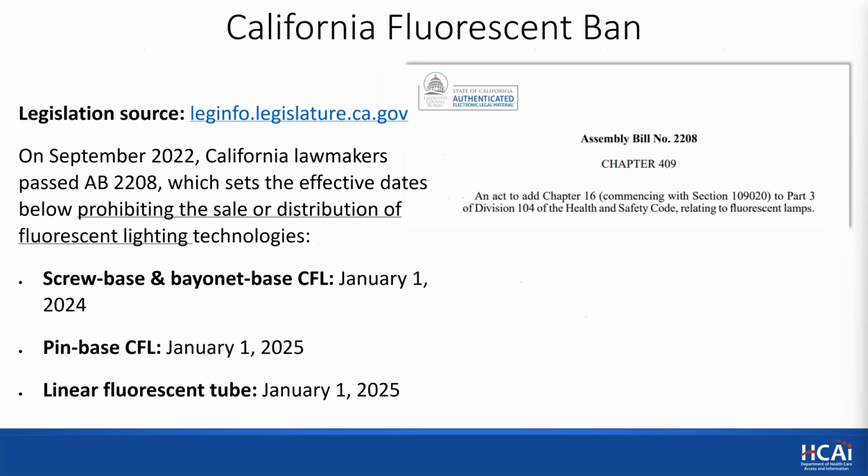This is the legislation for California, Assembly Bill 2208, which essentially prohibits the sale of all compact fluorescent lamps and linear fluorescent tubes, starting January 1st of this year, 2025.